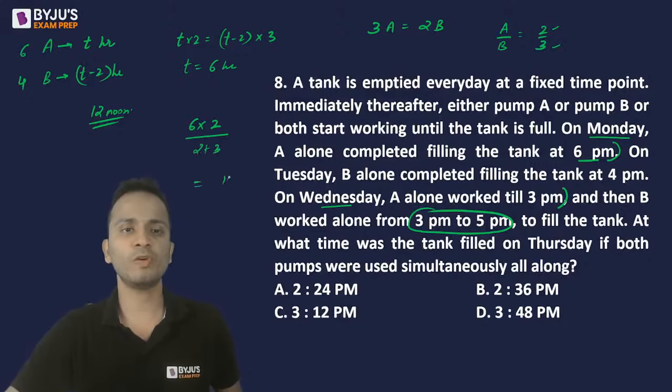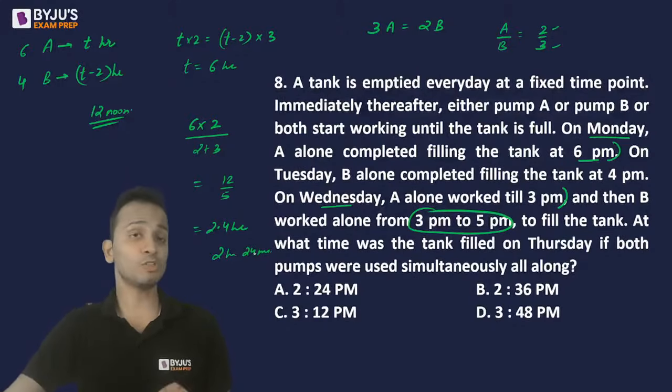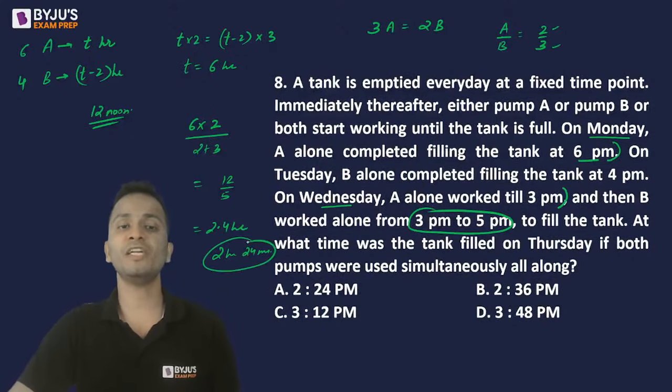So it will be 12 upon 5, which is 2.4 hours. Now 2.4 hours is equal to 2 hours and 24 minutes. So the tank will be completely filled in 2 hours 24 minutes after the work was started.